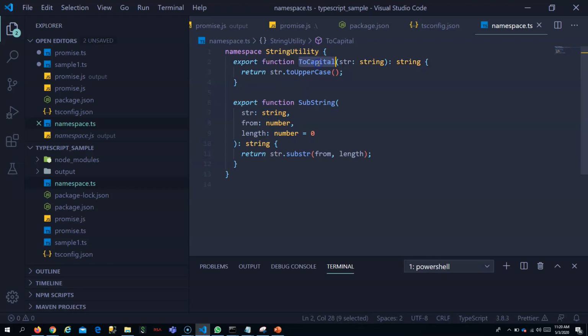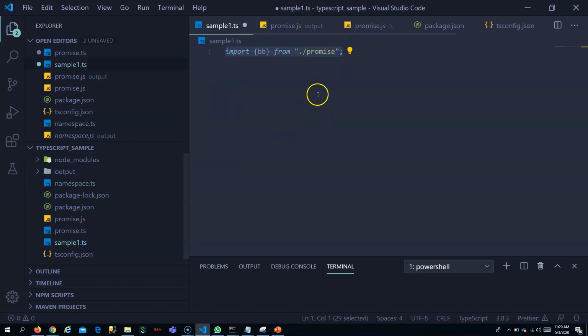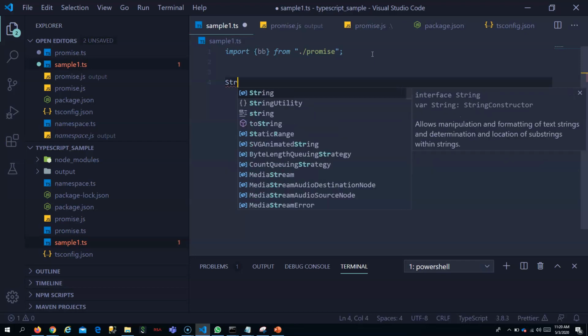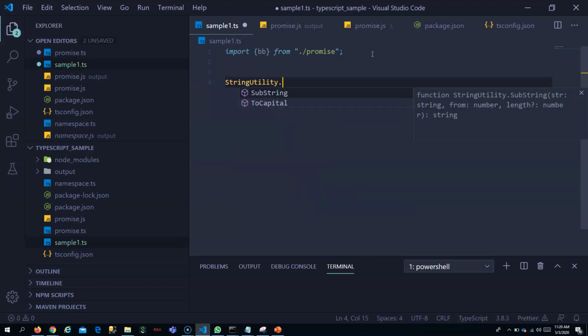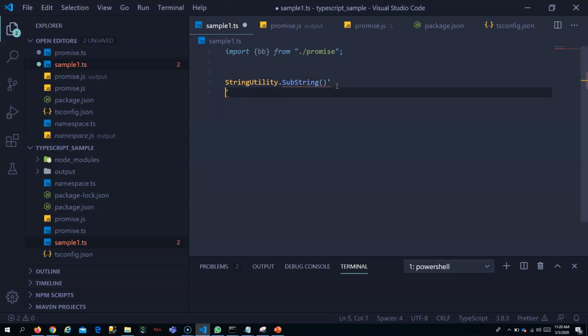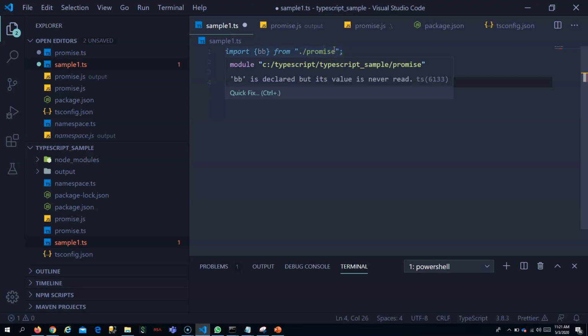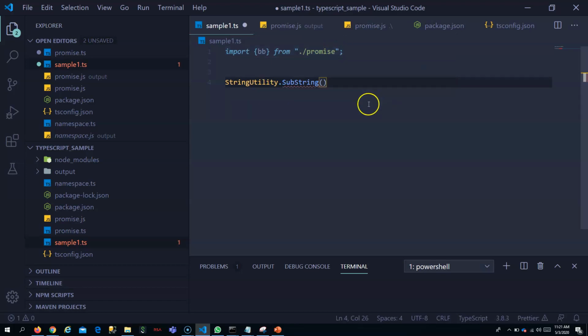Whenever you want to access this function, maybe I want to access it in this sample, you have to access it like this: string utility dot substring. You can't directly access substring. You have to say string utility dot substring, and give the parameters. So even if you have a substring in some other place outside, it will not get confused now, because this substring is always present inside string utility.